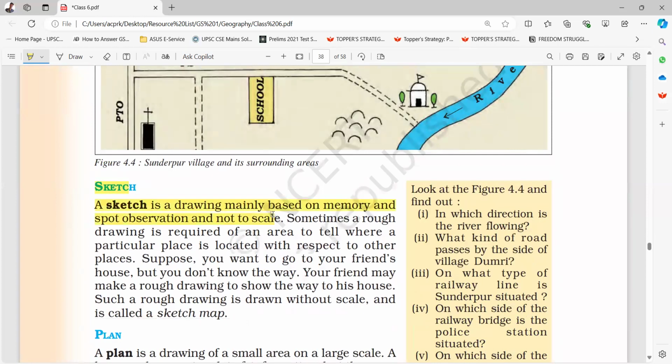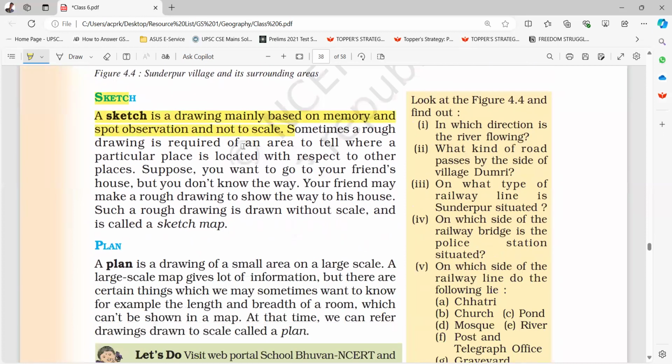A sketch is a drawing mainly based on memory and spot observation and not to scale. Sometimes a rough drawing is required of an area to tell where a particular place is located with respect to other places. Suppose you want to go to your friend's house, but you don't know the way. Your friend may make a rough drawing to show the way to his house. Such a rough drawing is drawn without scale and is called a sketch map.